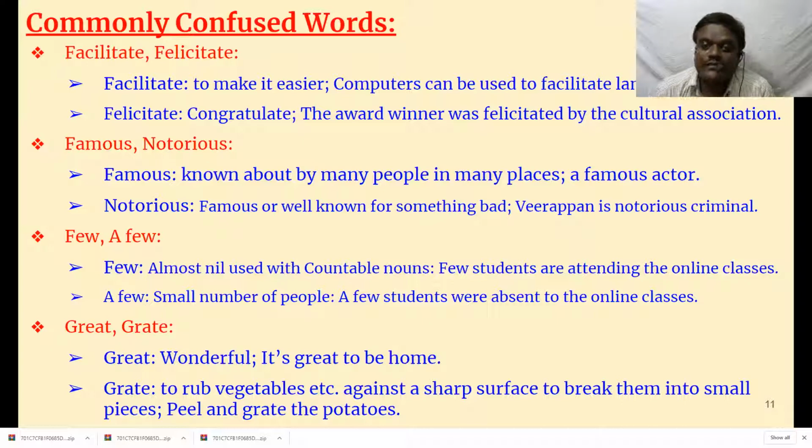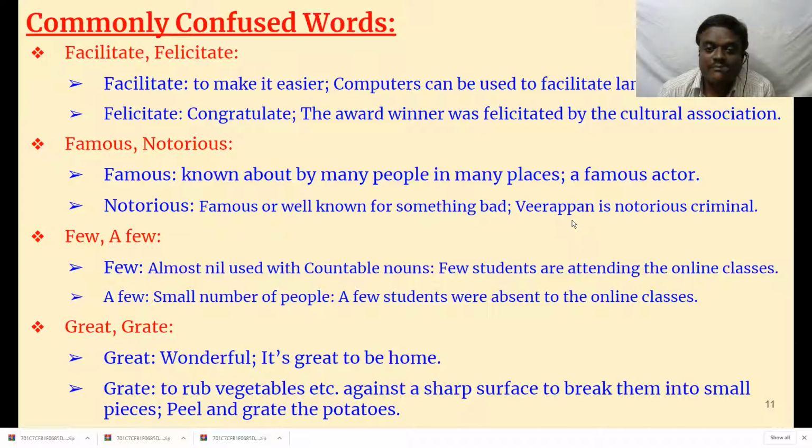Famous or well known for something. For example, Veerappan, he's a smuggler. Veerappan is a notorious criminal. In Karnataka and Tamil Nadu, he kidnapped many police personnel, even politicians, and at last he was killed. Whatever it may be, can we call Veerappan a famous person? No, he's not a famous person. He's a notorious person.